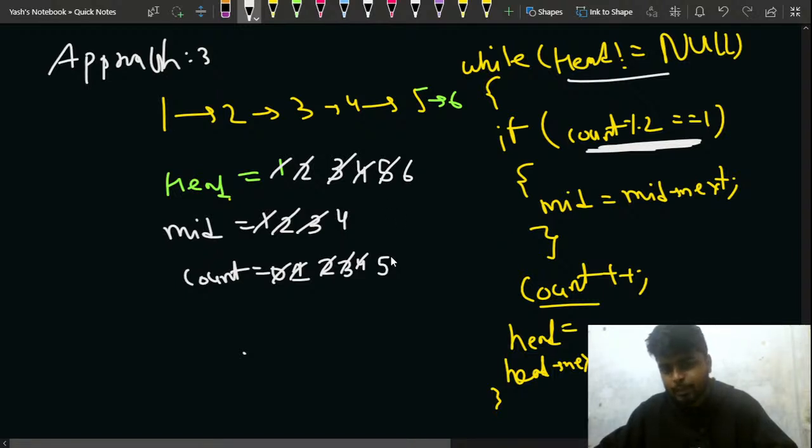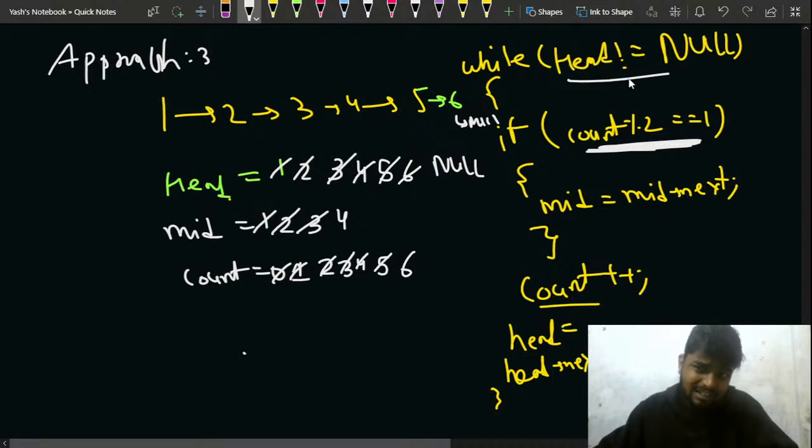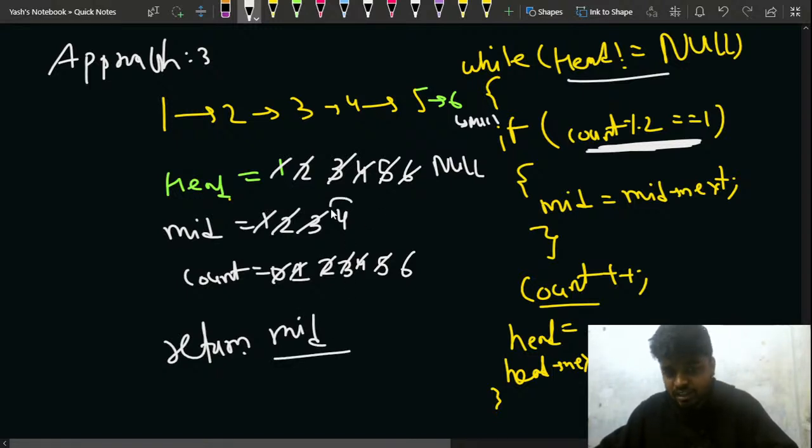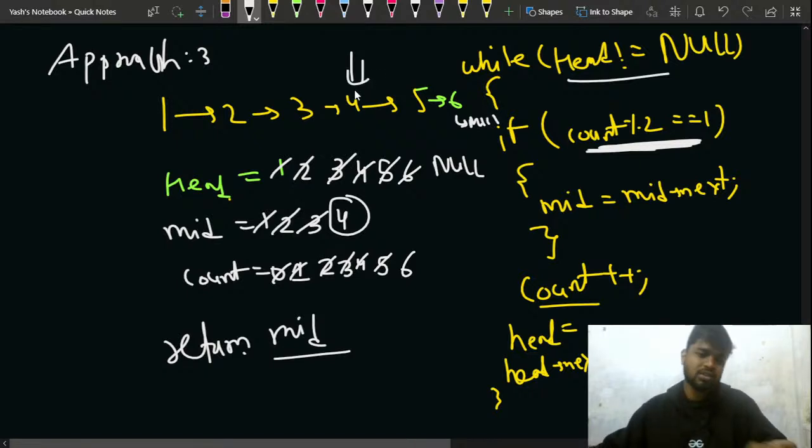Similarly next, my count moves to 6 and my head moves to null because 6 is pointing to null, that means the end of the linked list. So since my head is pointing to null, I have to simply return my mid. Why? Because I have iterated through the complete linked list, and mid is currently pointing to 4, which is the middle of the linked list for even cases, right?